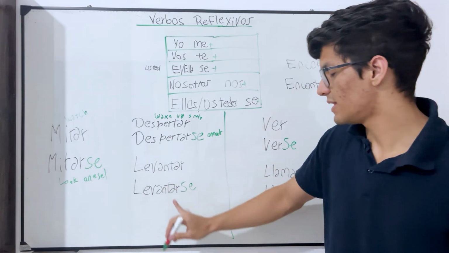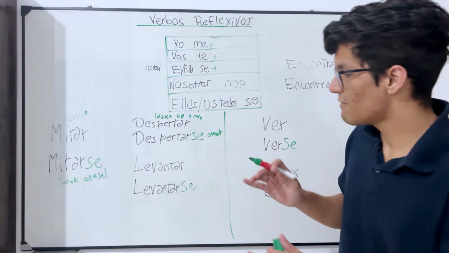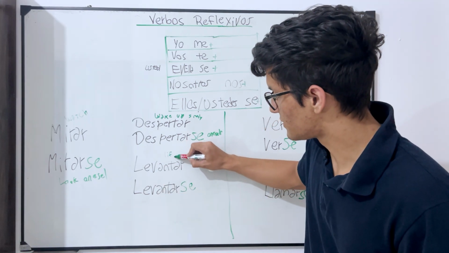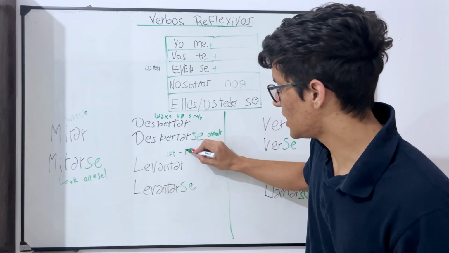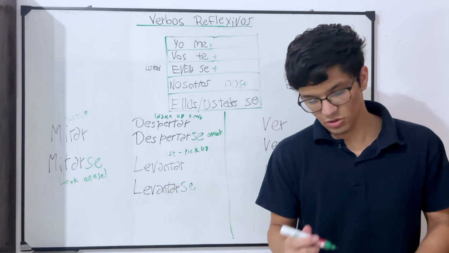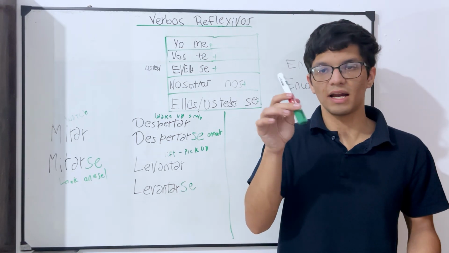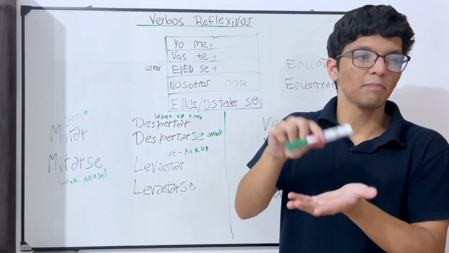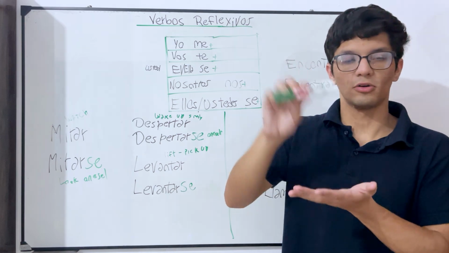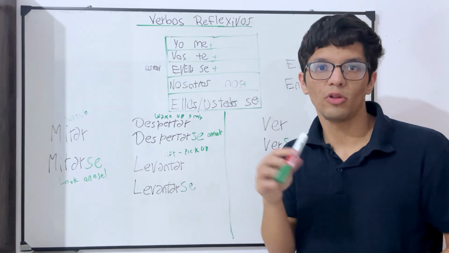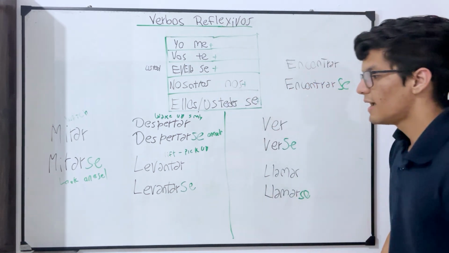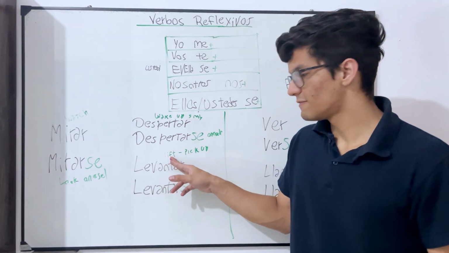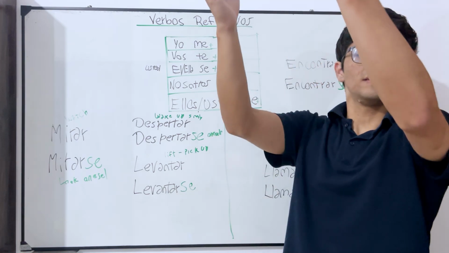Again, then levantar y levantarse. Levantar means to lift. Okay, levantar, lift, or to pick up. So you would say yo levanto, for example, my marcador. My marcador, it is on the floor, let's say. It would be yo levanto mi marcador. Yo levanto mi marcador de mi mano o del piso, from the floor. Okay, and the last one is levantarse, which would be to lift oneself, to pick up oneself.